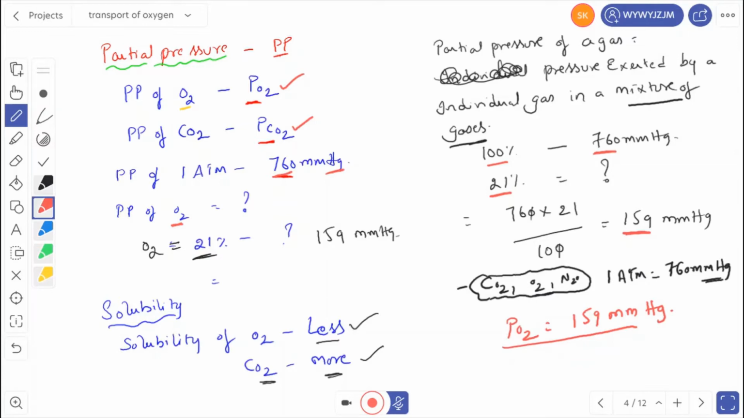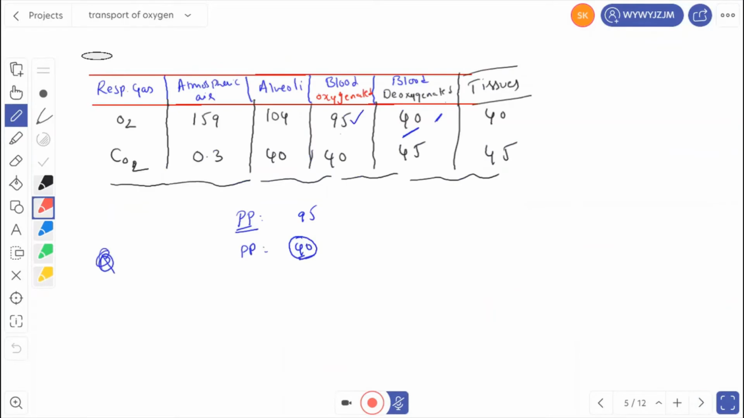Now the second factor, solubility. Solubility of oxygen is less and solubility of carbon dioxide is more. Remember that carbon dioxide is 20 to 25 times more soluble when compared to oxygen.